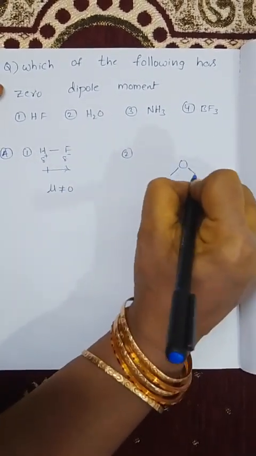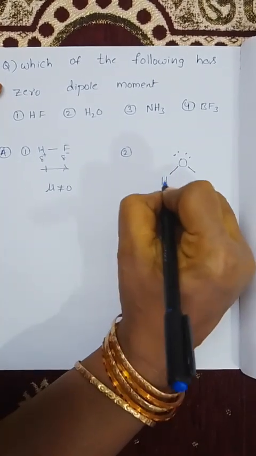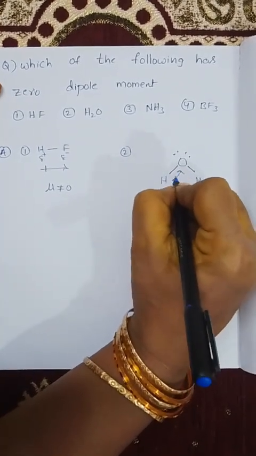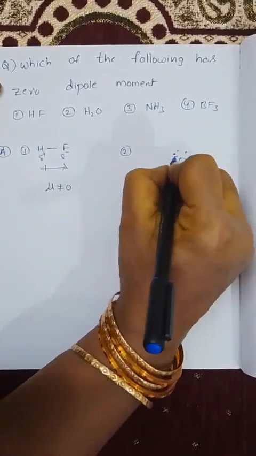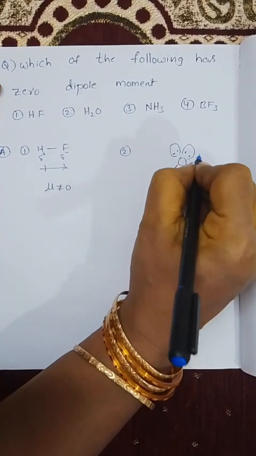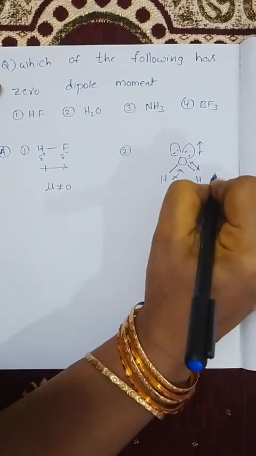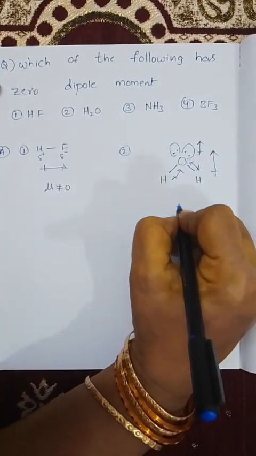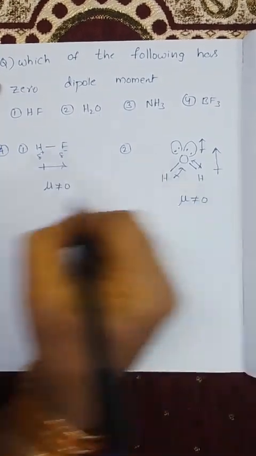In H2O, oxygen is more electronegative than hydrogen. So the dipole moment is in this direction. Always, the lone pair of electrons points away from the central atom. So the dipole moment is in this direction. So the overall dipole moment is in this direction. So mu is not equal to 0.